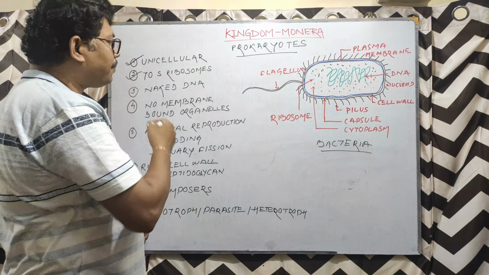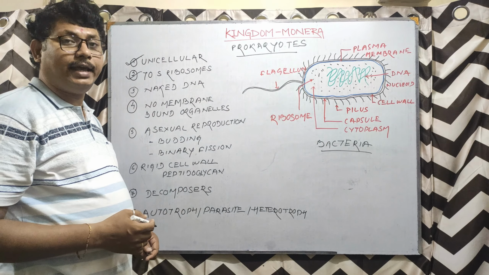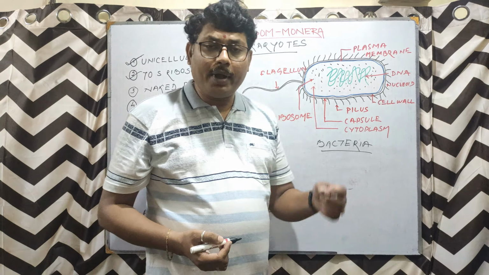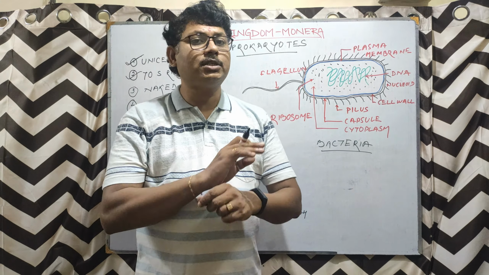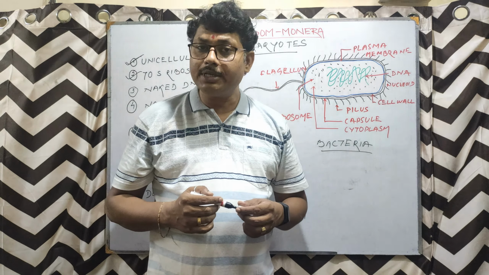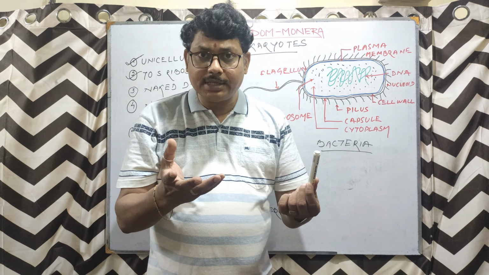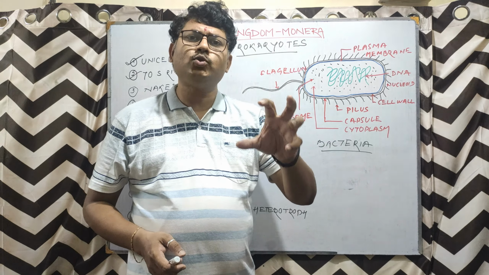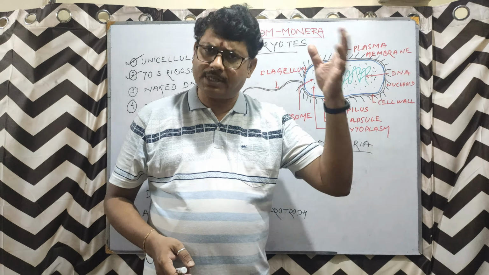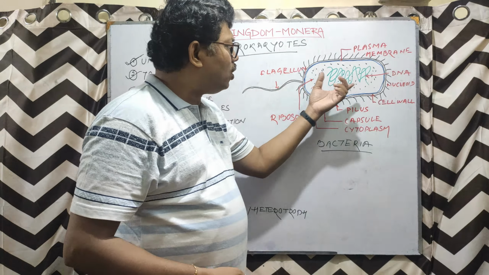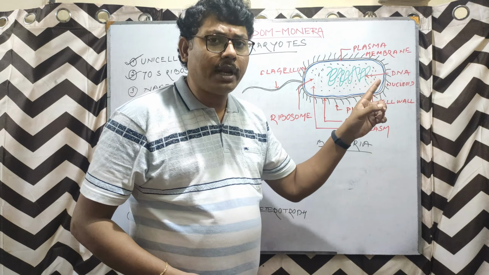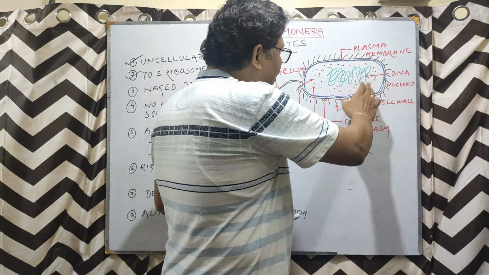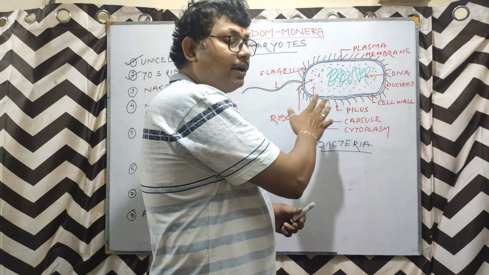Now, the third point is naked DNA. Naked DNA means prokaryote. When we say prokaryote, that means no nuclear envelope is present. In fact, why just the nucleus? There are no membrane bound organelles present. So here no nuclear envelope is present. The DNA material, the genetic material, is free floating inside the cytoplasm.